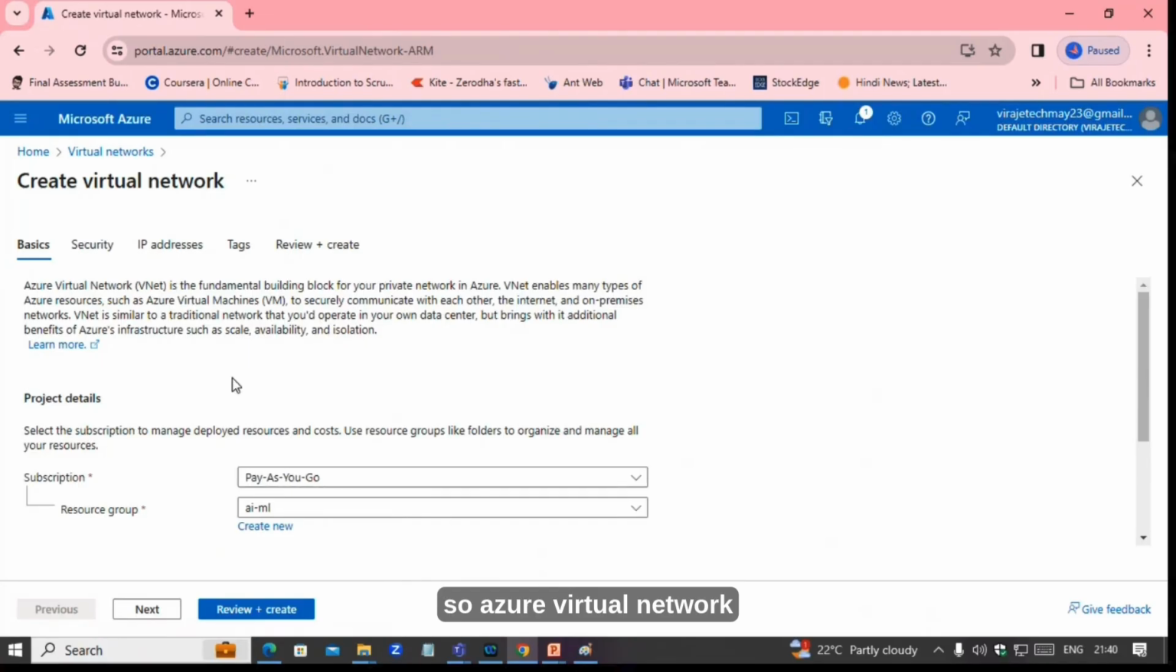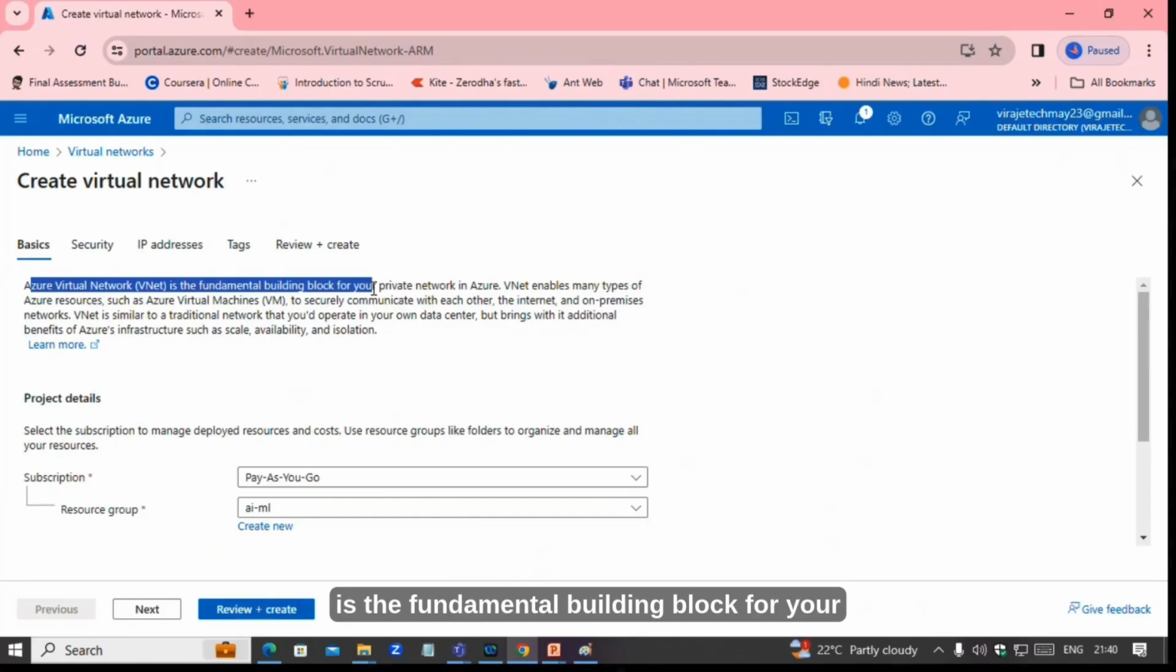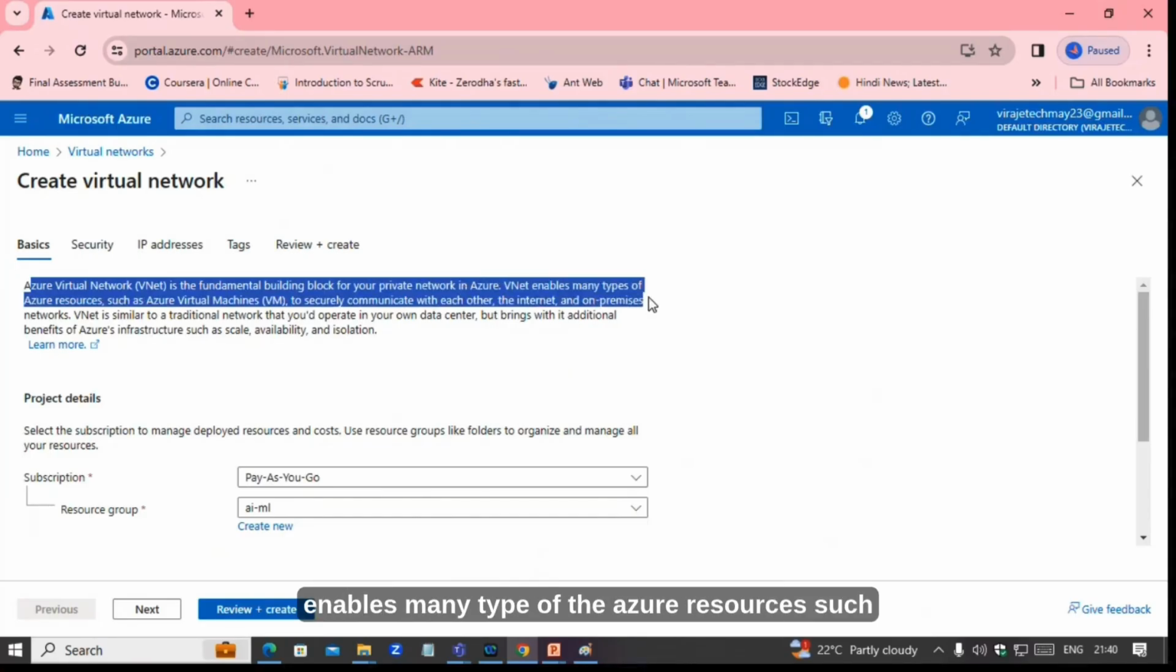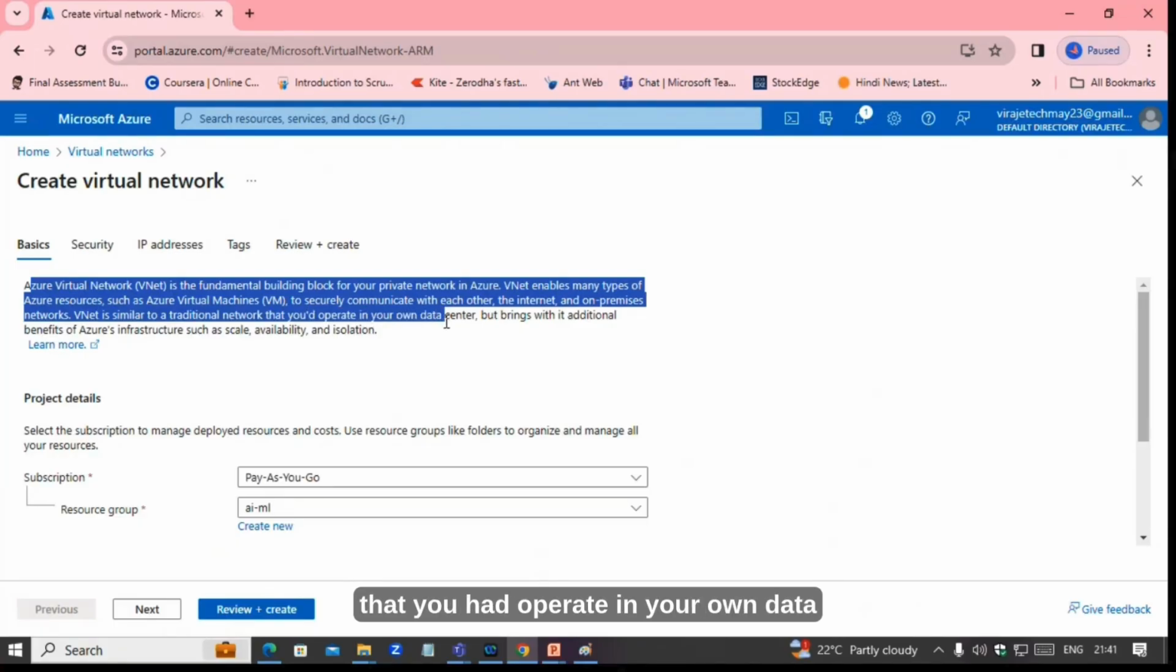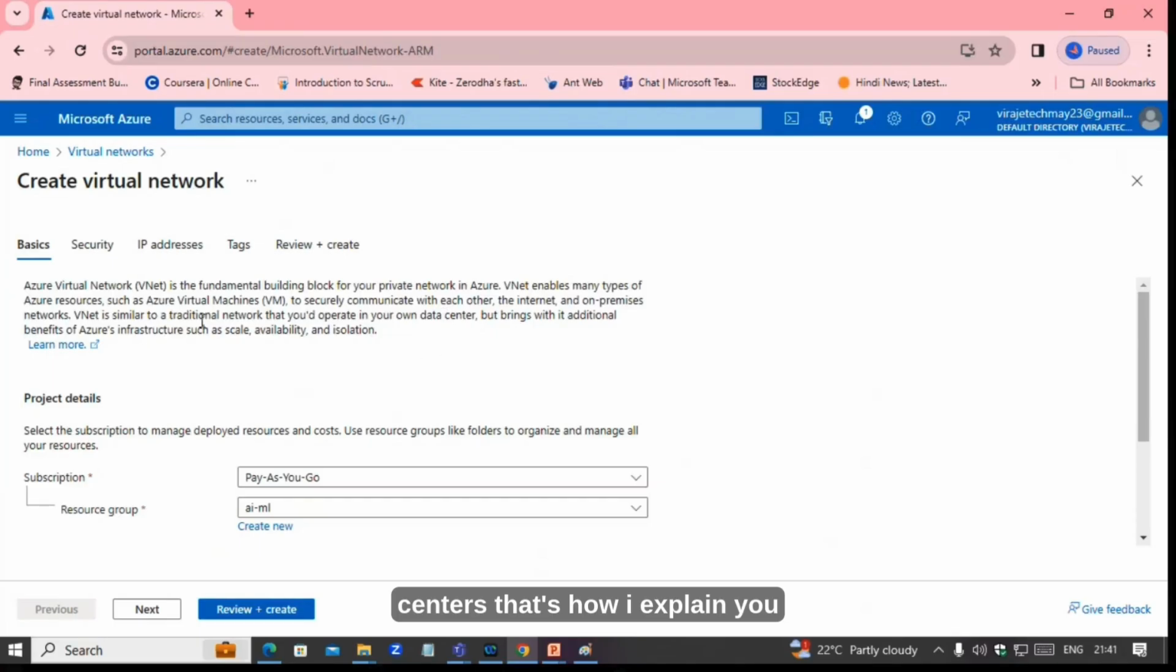Okay. So Azure Virtual Network is the fundamental building block for your private network in Azure. VNet enables many types of Azure resources, such as VMs, to communicate securely with the internet or on-premises networks. VNet is similar to the traditional network that you operate in your own data centers. That's how I explained to you.